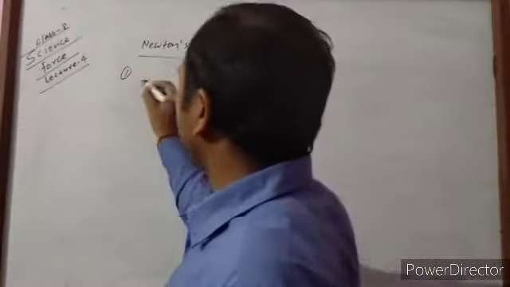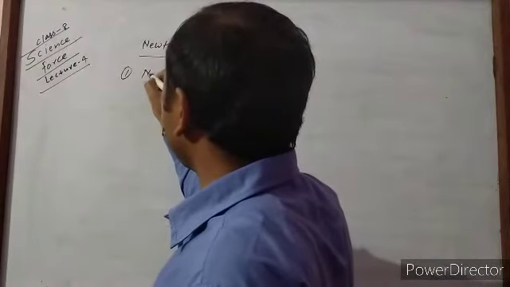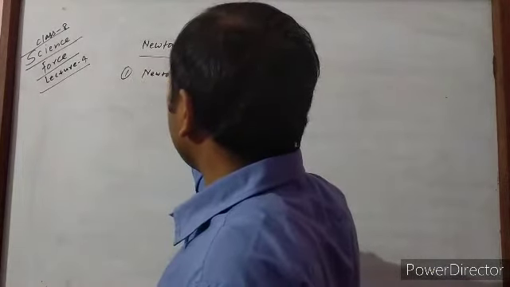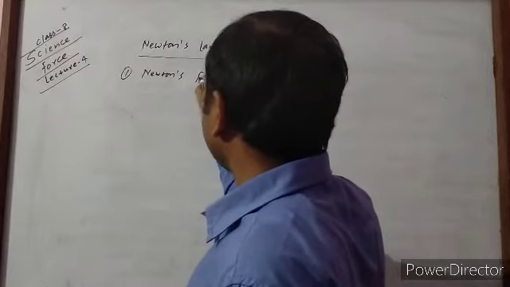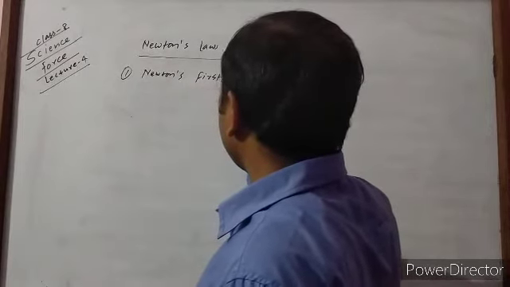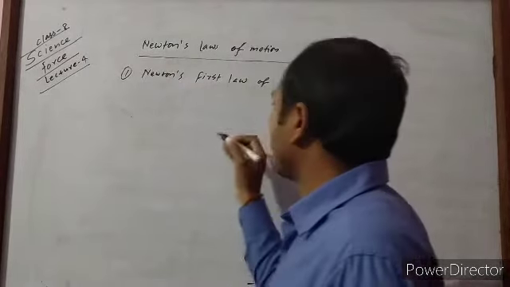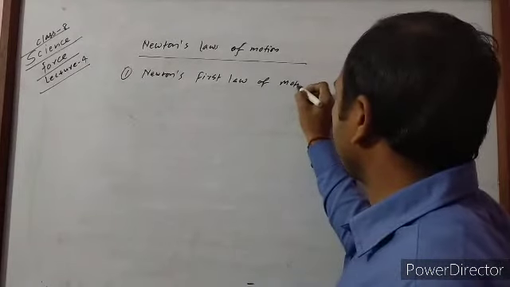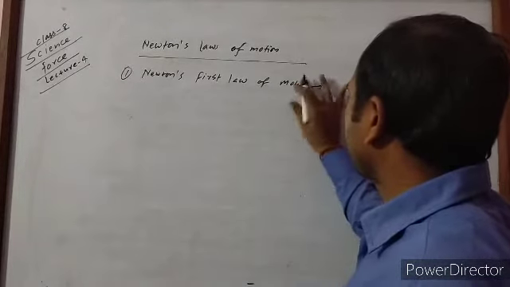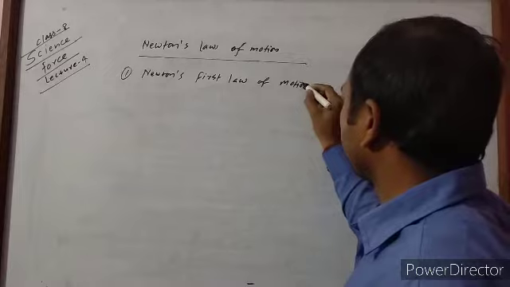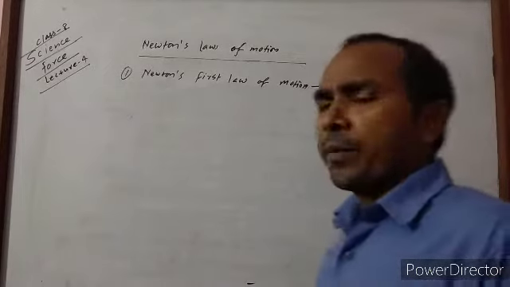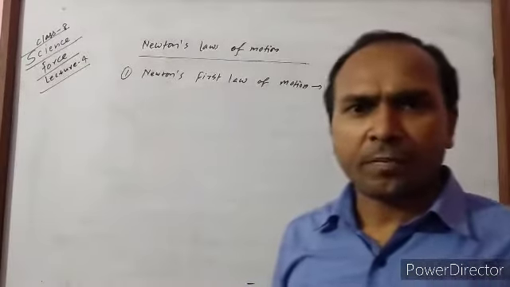First, Newton's first law of motion. What is Newton's first law of motion?